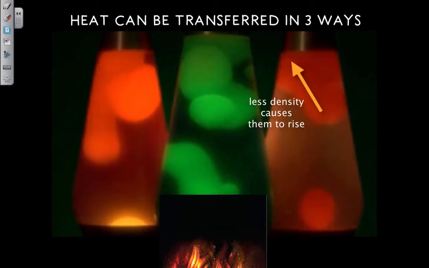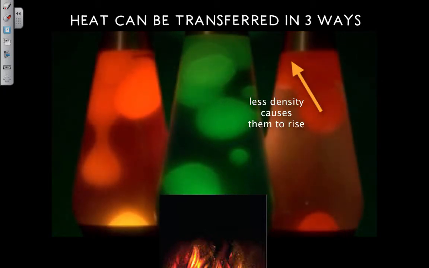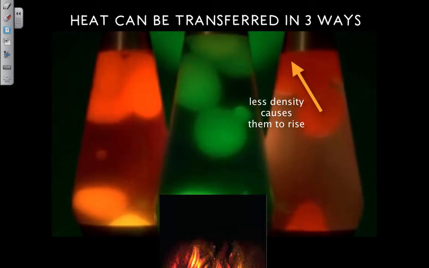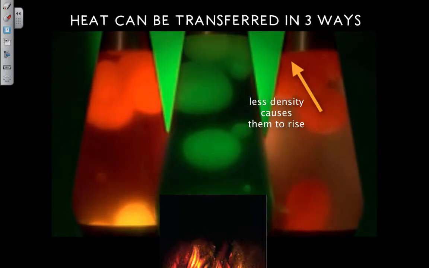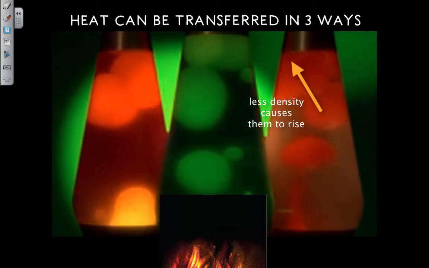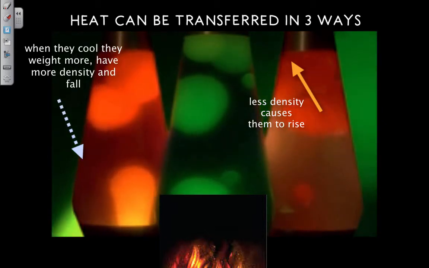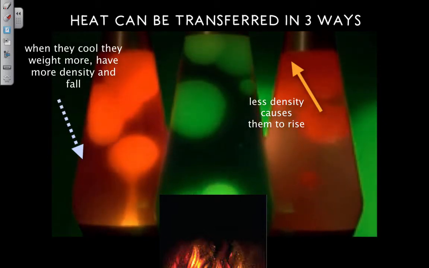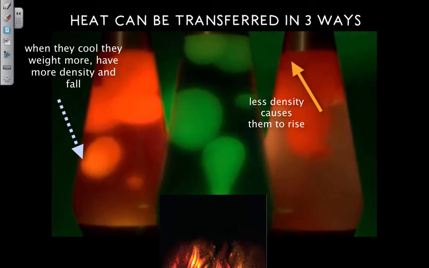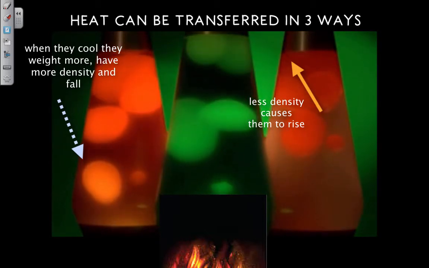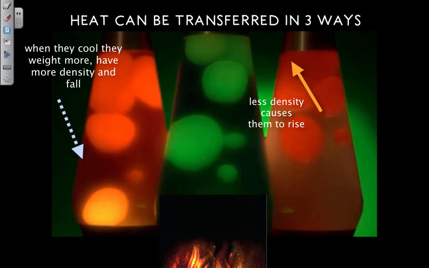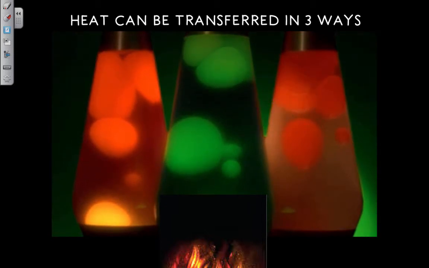So the particles of oil that are very heated up are going to lose density and they're going to be moving to the top of the lava lamp. As they reach the top, they start to cool and get colder, and so they start falling down, reaching again the hot surface, then heating up again and going up to the top and down to the bottom in consecutive ways.